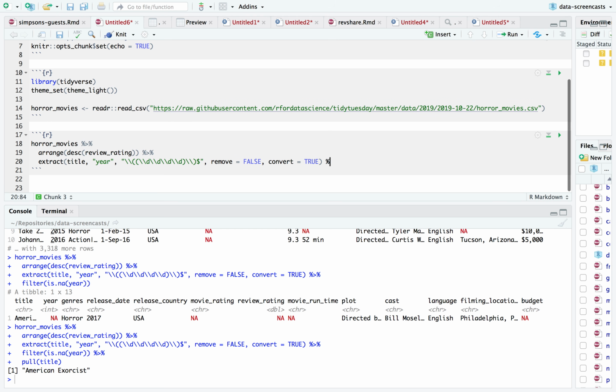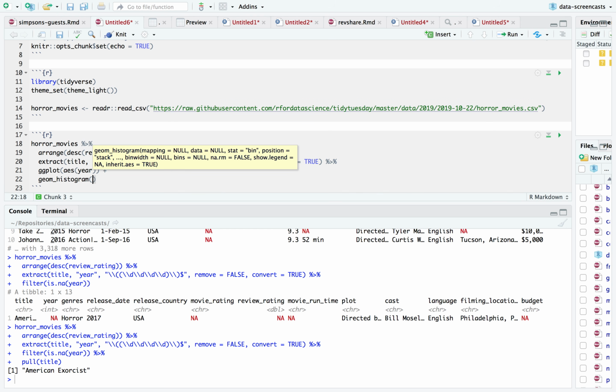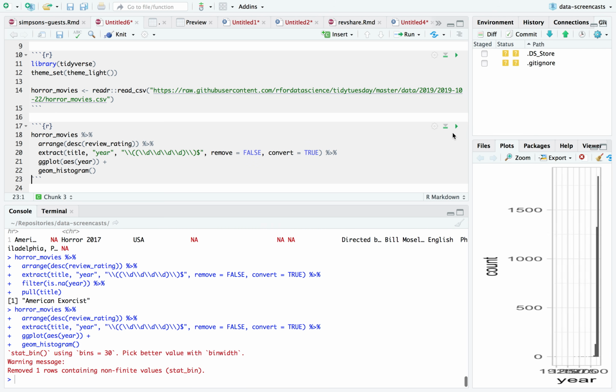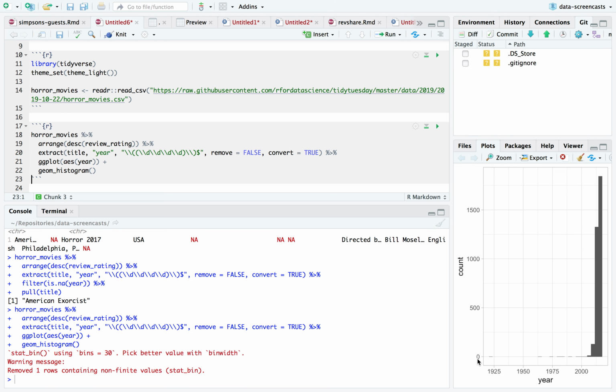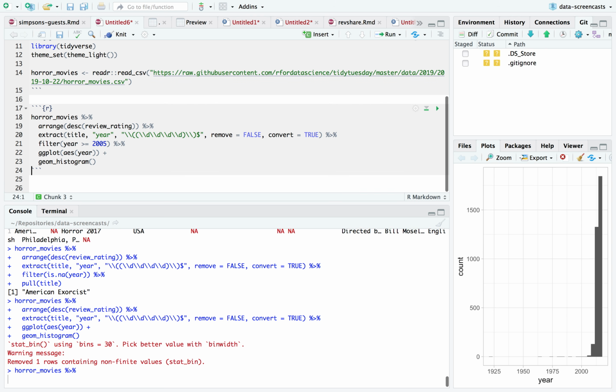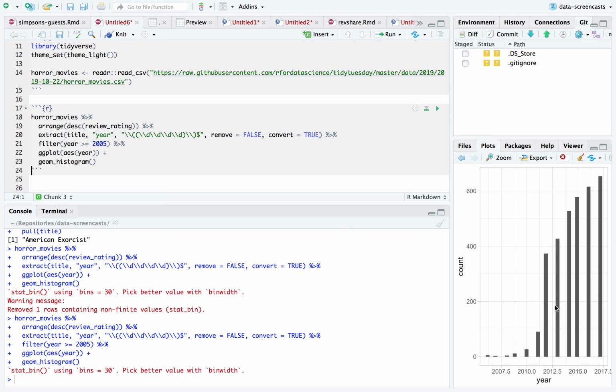What's the distribution of years? The distribution, I usually do a histogram. Yeah, we see very few that came out before about 2005 maybe. So I'm going to throw in a log scale just so we can see it a bit better. If we want to look at how horror movies have changed over time, we're definitely going to have no success looking before about 2011, 2012. Most of the ones we have ratings on are in the last 5 years or so.